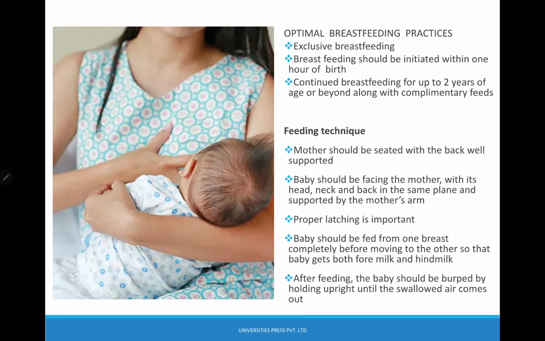So optimal breastfeeding practice is: first, exclusive breastfeeding. Breastfeeding should be initiated within 1 hour of birth. Within 1 hour is very, very important. Breastfeeding should be started within 1 hour of birth. Continued breastfeeding for around 2 years of age or beyond, along with complementary feeds.